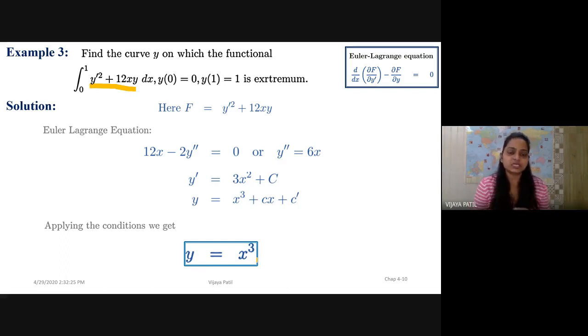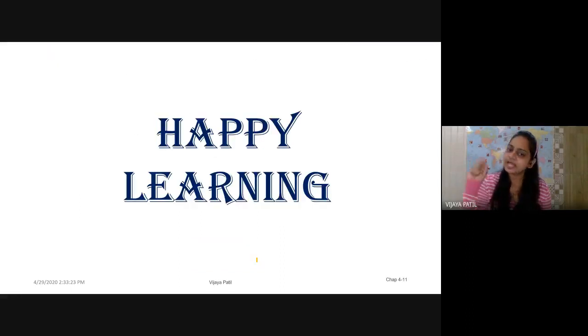So this is what the functional Euler-Lagrange equation is about, and many more things. We have found the extremizing of the functional value, and found y with the initial boundary conditions and so on. So I hope you all have understood whatever we have discussed today. Thank you. Happy learning.